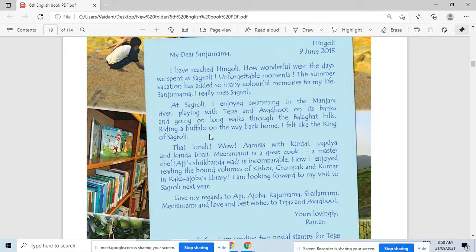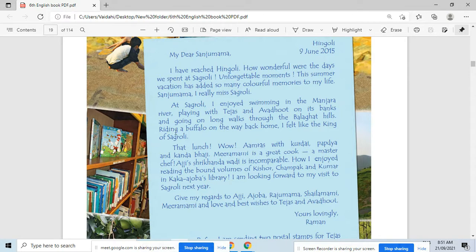On the banks of the Manjara River. Wait, wait. Shevale, stop it.